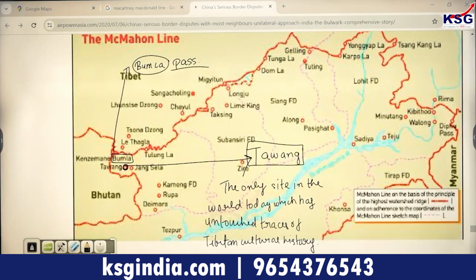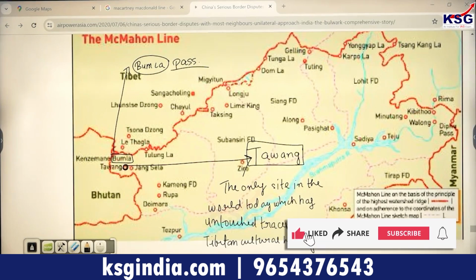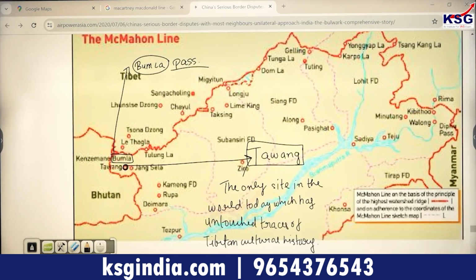And since Lhasa, which used to be the original spot of Tibetan cultural ideas and identities, has more or less been destroyed by the Chinese, and all the monasteries and religious places have been taken out by the Chinese, the only place which remains currently in a format with the potential of becoming the cultural center for the Tibetan Buddhists is Tawang, and Tawang can be directly accessed through the Bumla Pass.